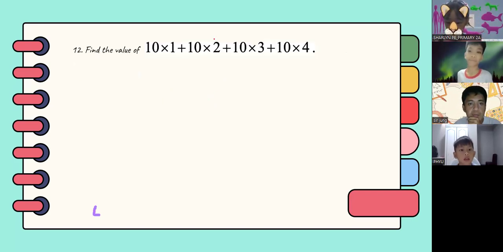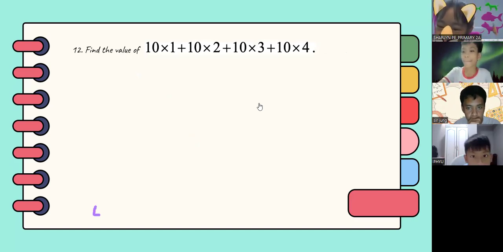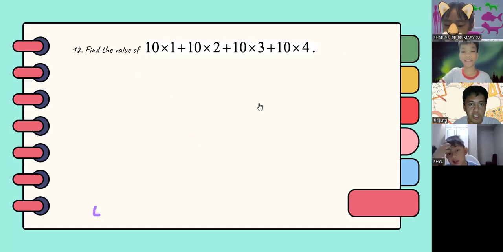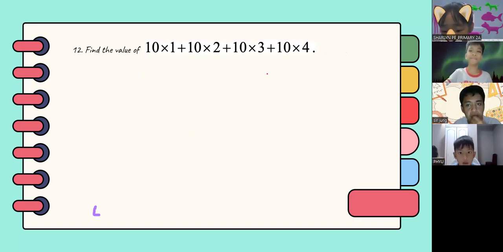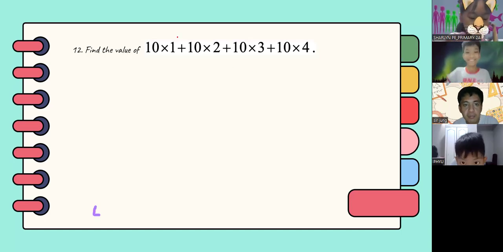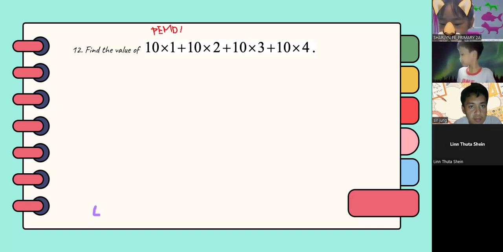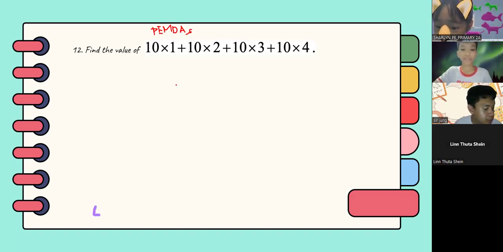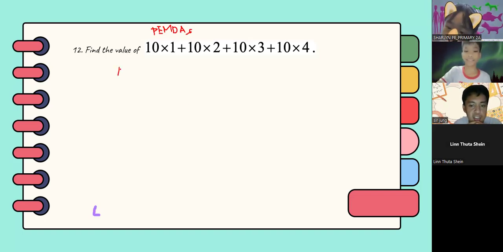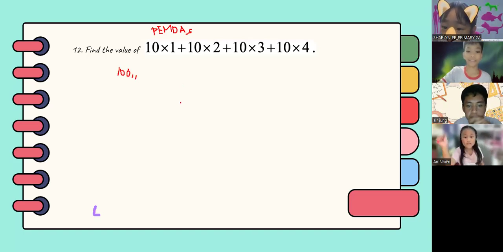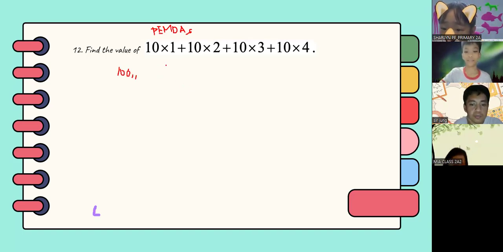How about this one? 10 times 1 plus 10 times 2 plus 10 times 3 plus 10 times 4. Again, PEMDAS rule. The answer here is 100.